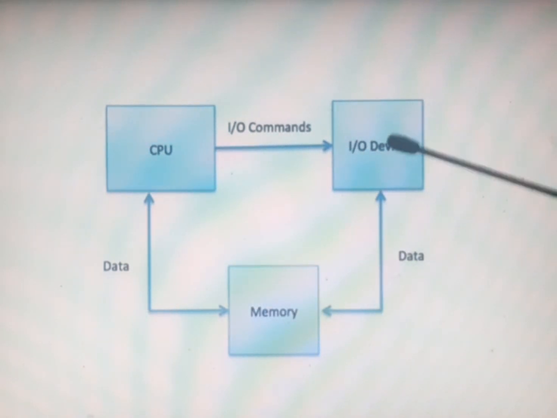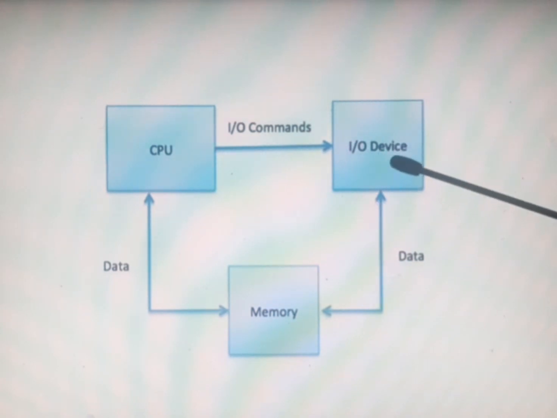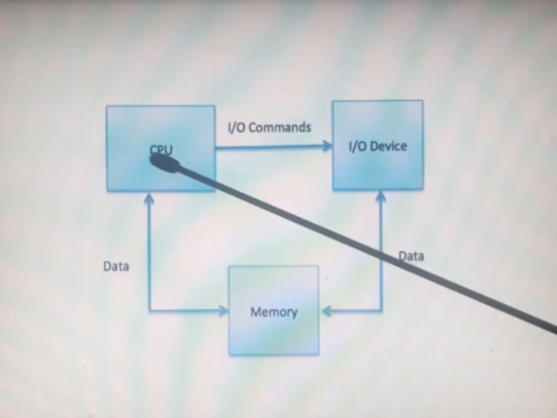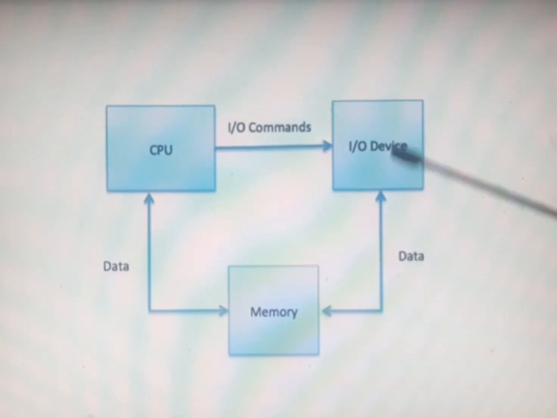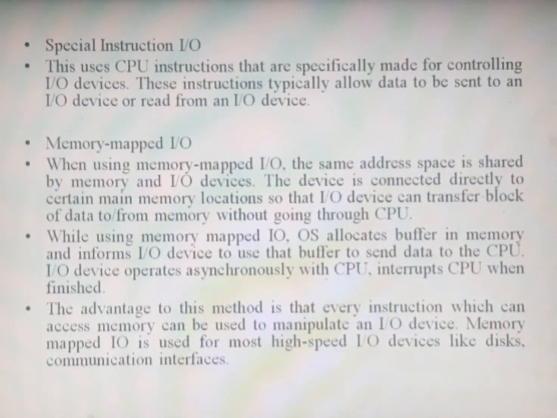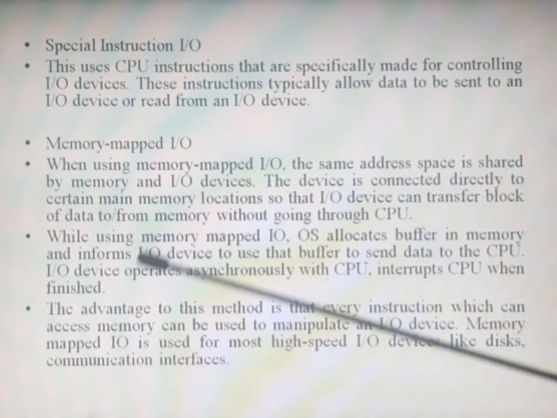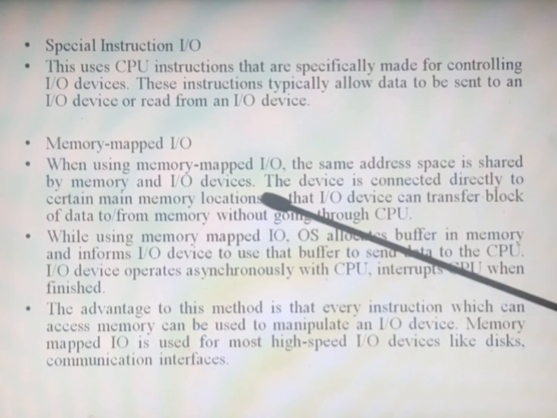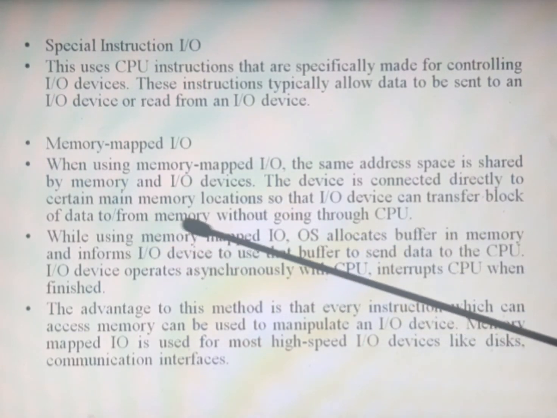So it is of two cycles. If IO devices want memory, they need to take the permission of the CPU. If permission is granted, then the CPU will allocate the memory to the IO devices. So it takes some 2 to 3 cycles. One cycle is requesting the CPU for the memory, and another cycle is granting the permission to the IO devices. This happens in memory mapped IO. Here the device is connected directly to a certain main memory location so that the IO device can transfer a block of data to or from memory without going through the CPU.